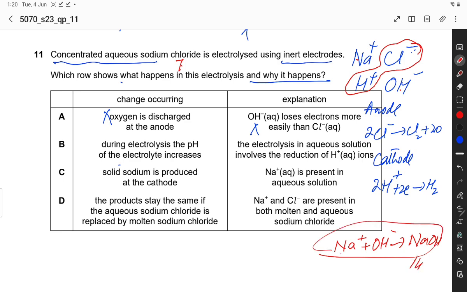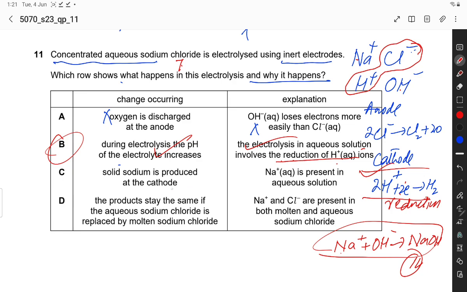Its pH is 14, so it increases. So this is correct. The electrolysis in aqueous solution involves the reduction of H positive. Yes, hydrogen ion at cathode gains electron, so it is a reduction reaction. So this is also correct. So B option is correct.